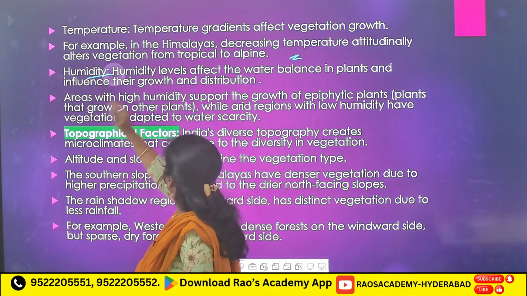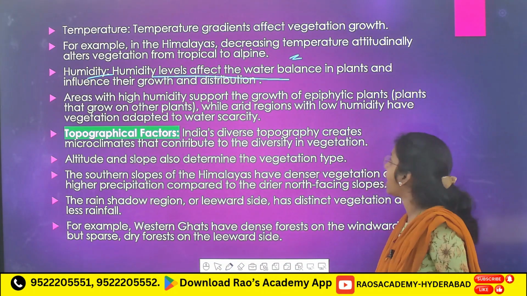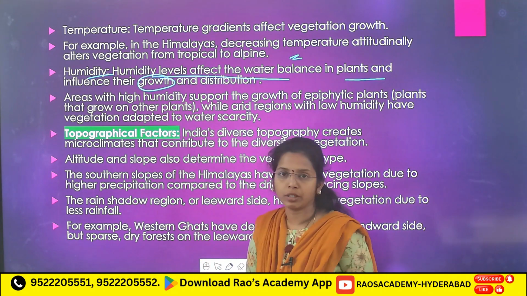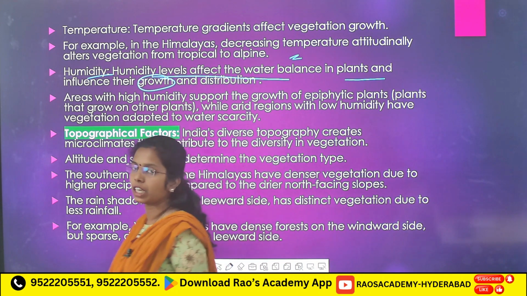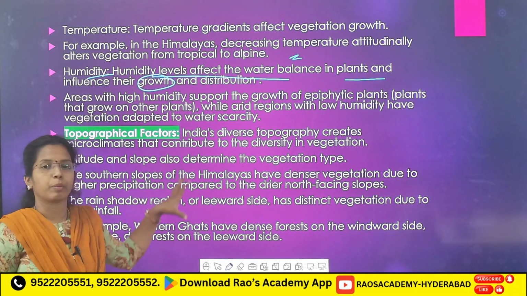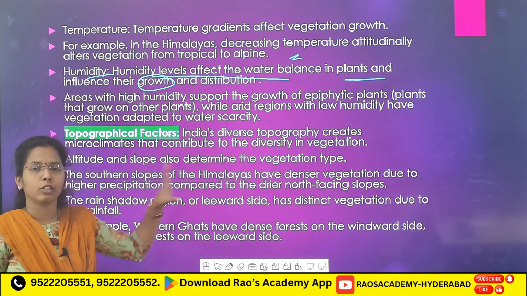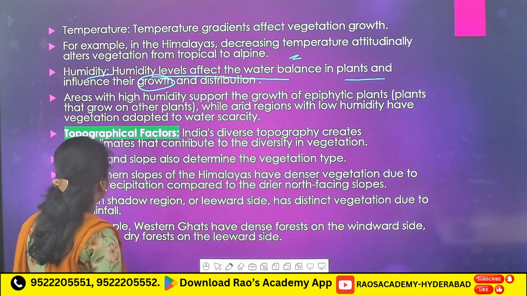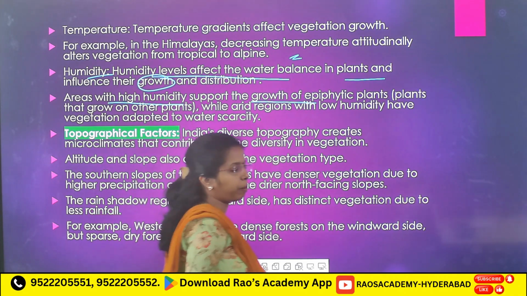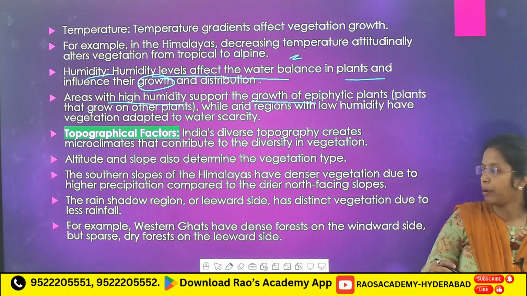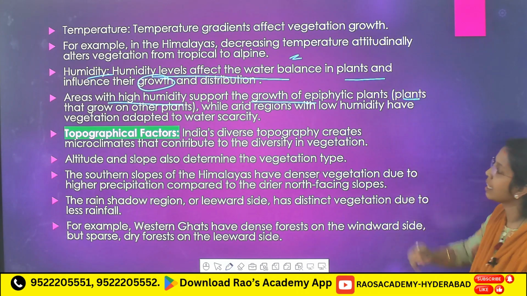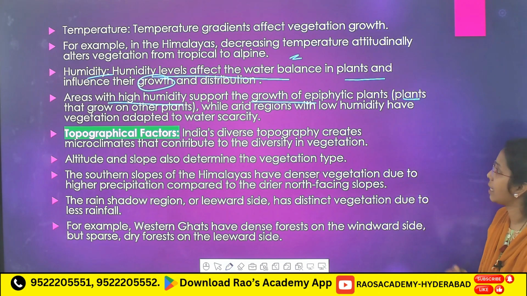Next, humidity. Humidity levels affect the water balance in plants and influence their growth and distribution. See, factors influencing vegetation are very important. They can ask in statement form in your prelims, and they can ask directly in your mains question. High humidity supports the growth of epiphytic plants. What are epiphytic plants? We have seen them already in a previous year question: plants that grow on other plants.